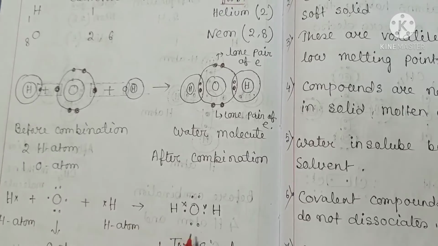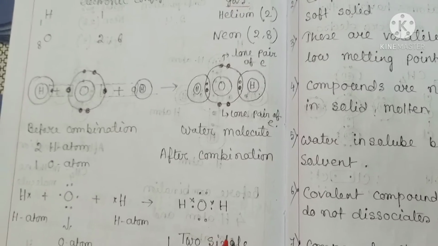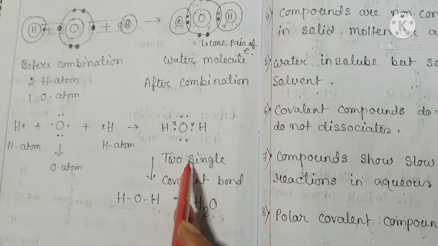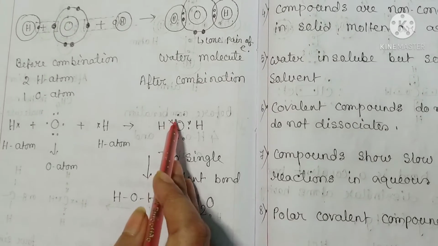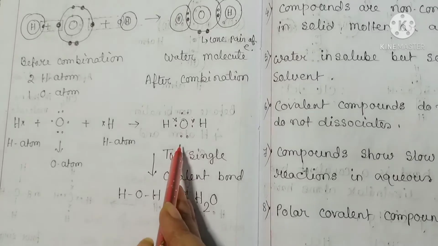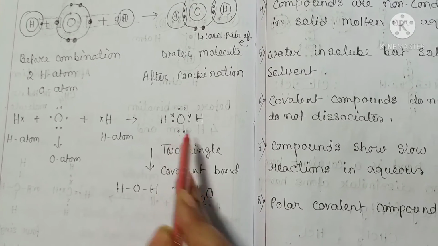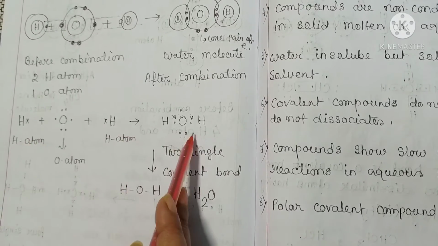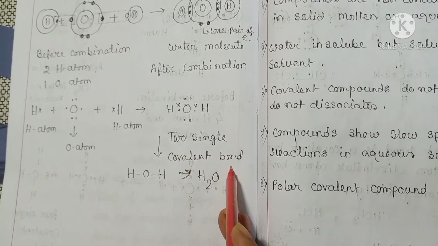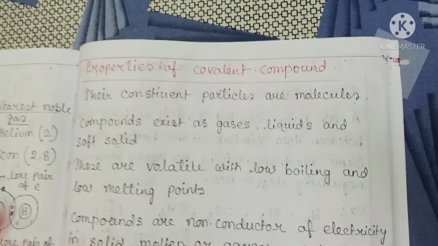Resulting in the formation of two single covalent bonds in molecules of water. There are two lone pairs, meaning a pair of electrons that is not shared with another atom. This is the electron dot structure, with two single covalent bonds. So the properties of covalent bonds are as follows.